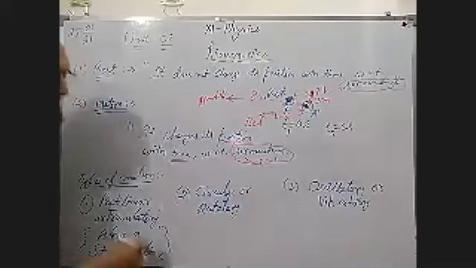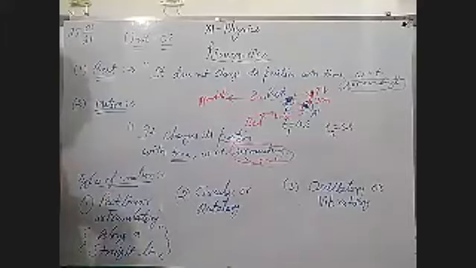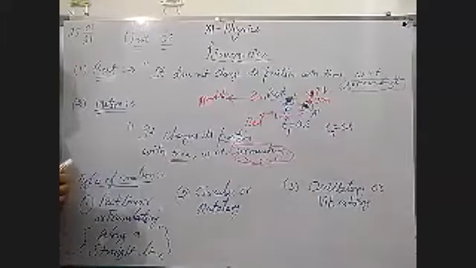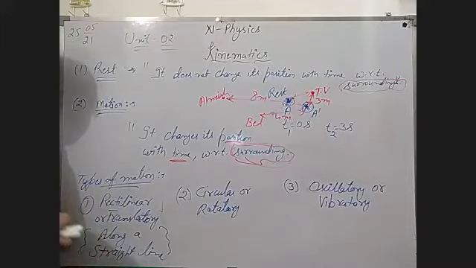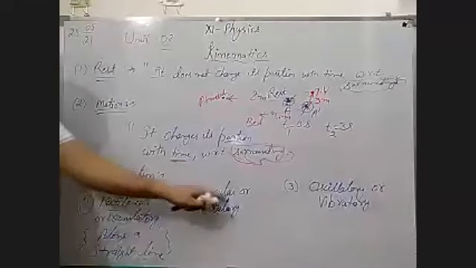When an object moves in a straight line, on a road, or a train on railway rails, all these are moving in a straight line, then you can say these are in rectilinear or translatory motion.